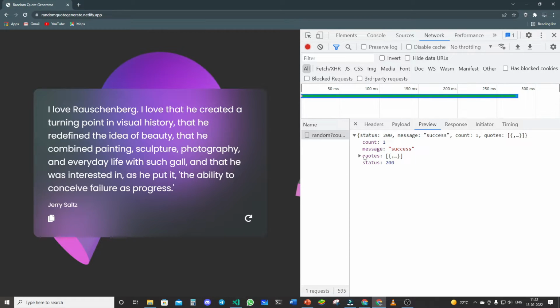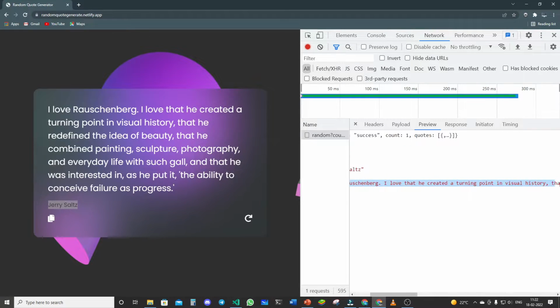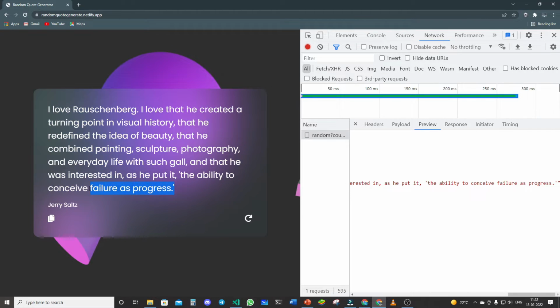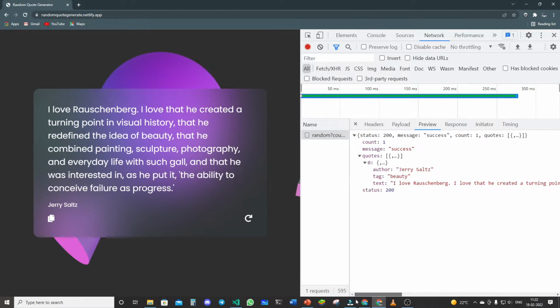But the most important part is this quotes. Let's click on this. If I expand this, you can see there is 0. I expand this again, and you can see there is author. Now you can see the author written here is the same as the one displayed here. Tag is not used by me, but you can see that this quote is the quote that I am displaying over here. You can see the content is the same: failure as progress, and you can see in the ending it's also here.